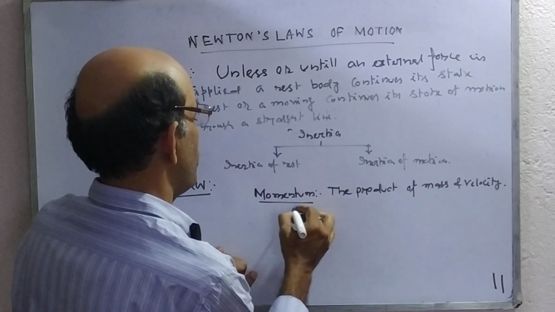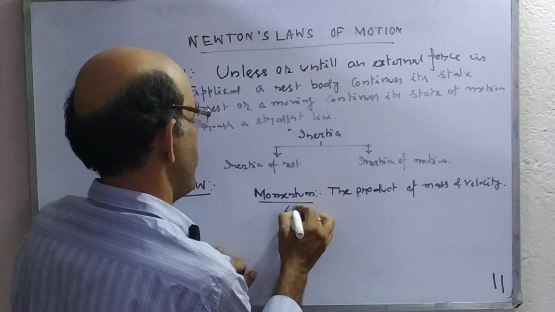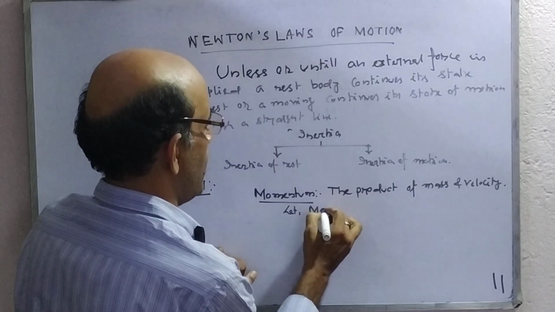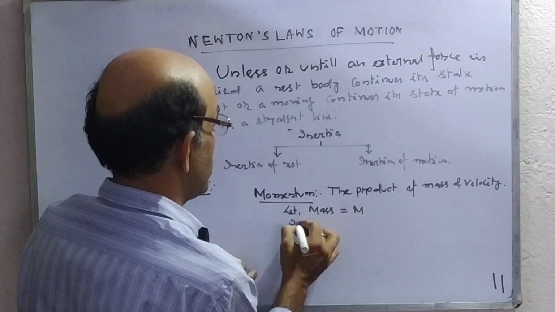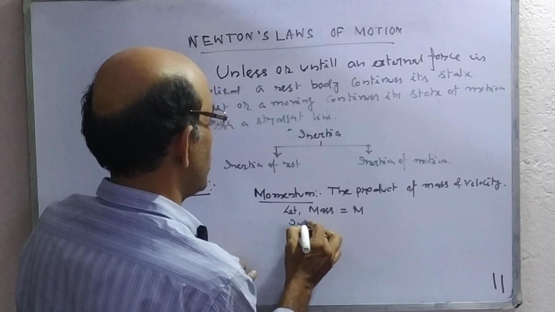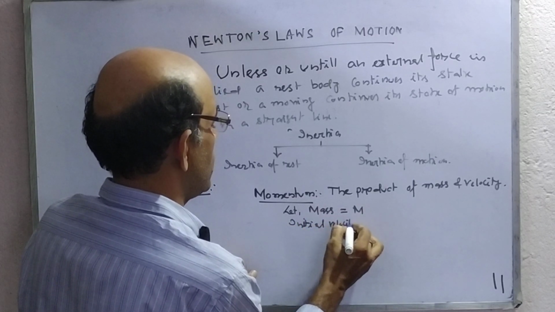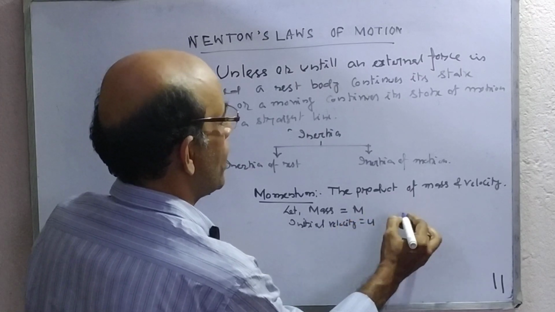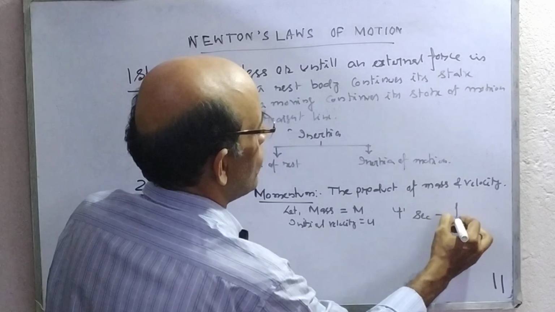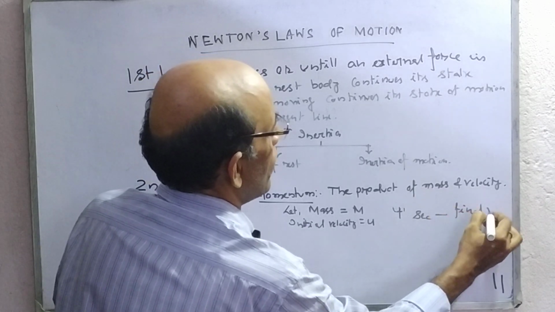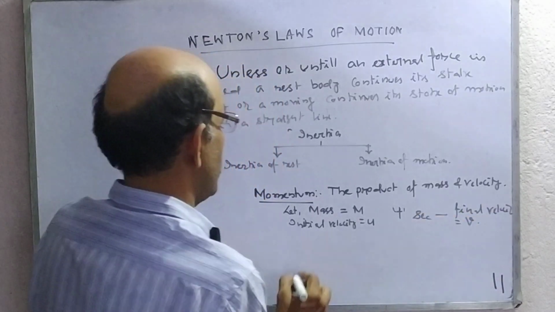Suppose the mass of a body is m, and its initial velocity is u, and after t seconds its final velocity becomes v.